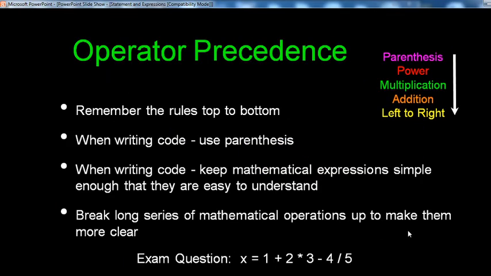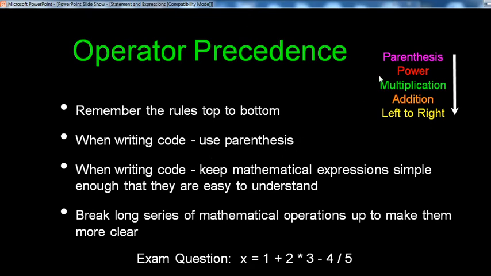Next, the operator precedence rule. Basically, you know: parentheses, power, multiplication, addition, left to right. Remember this rule top to bottom: parentheses, then power, multiplication, addition, left to right.